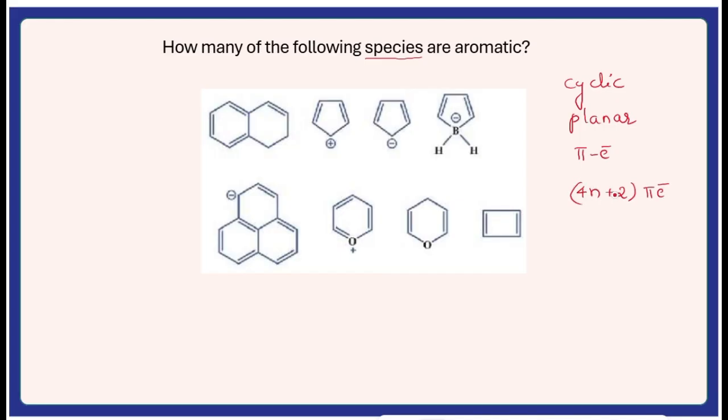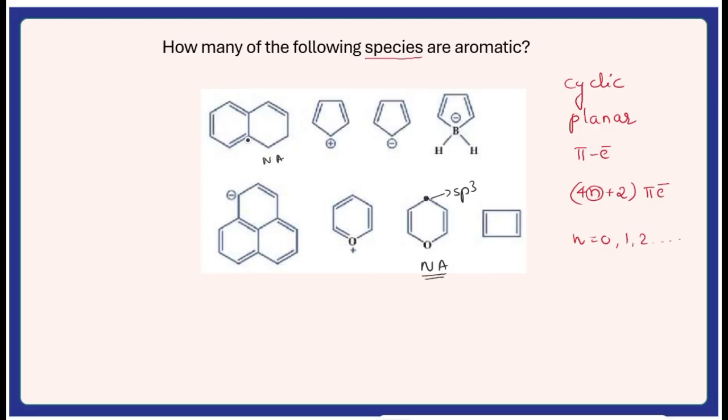That means what? 4n plus 2 is equal to the number of pi electrons, and when you solve for n, if the n value is equal to 0, 1, 2, 3, and so on, then we consider them as aromatic molecules. And if you look at any molecule with sp3 hybridized carbon, you can consider it as non-aromatic, right? Because of the sp3 hybridization, the carbons here are not planar. That means it is a non-planar molecule. Therefore, we can consider them as non-aromatic.